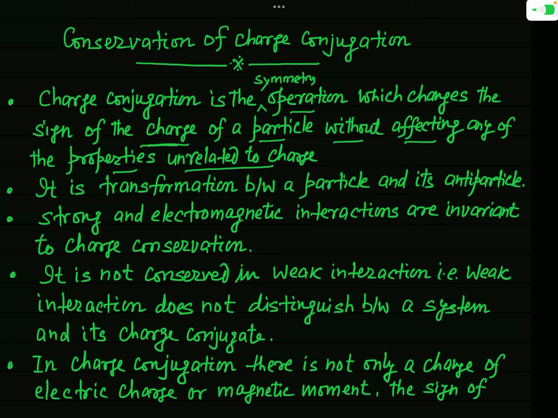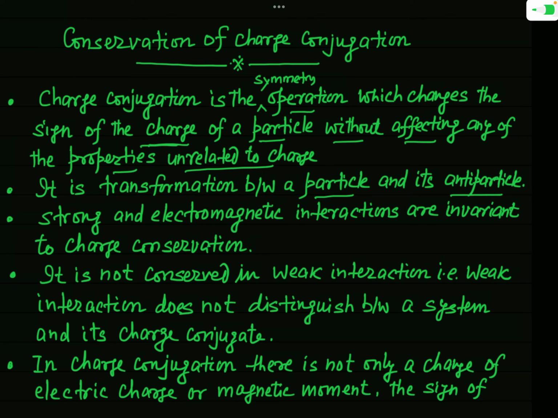And if the particle has negative charge, after this symmetry operation, the charge will become positive. As I have told you, by this symmetry operation there is just a conversion or transformation of particle into its antiparticle and antiparticle into its particle. So I have mentioned it here that it is a transformation between particle and its antiparticle.